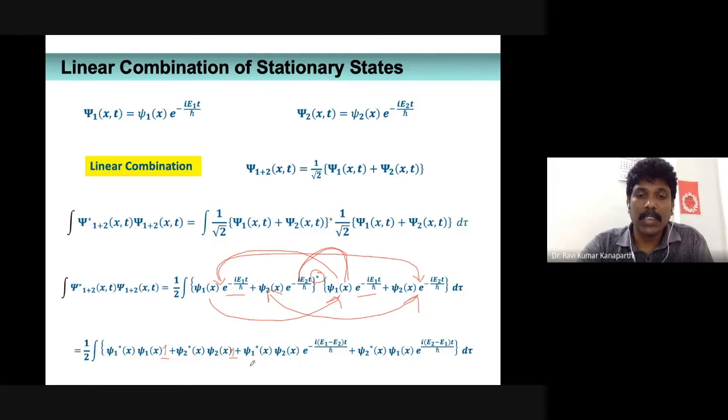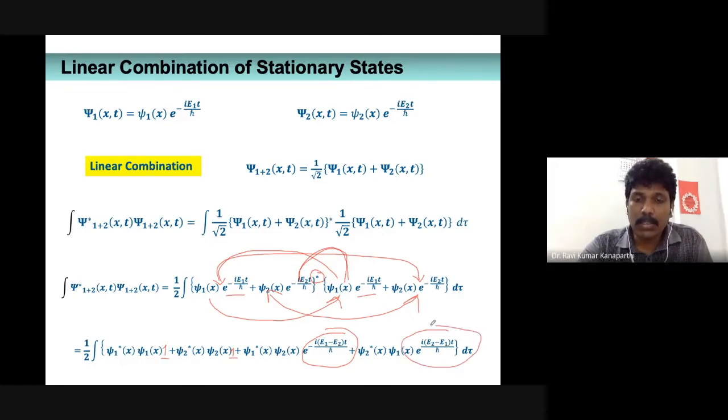These two cross terms are written here. You can see in the same fashion, psi 1 of x, but there is a complex conjugate, therefore it is written psi 1 star of x, psi 2 of x. Here psi 2 of x is there, multiplied by, there is a minus E1, minus of minus here, E2 is there. So basically the time components are combined here. So this is going to be e to the power minus i (E1 minus E2) t by h cross. That is one part.